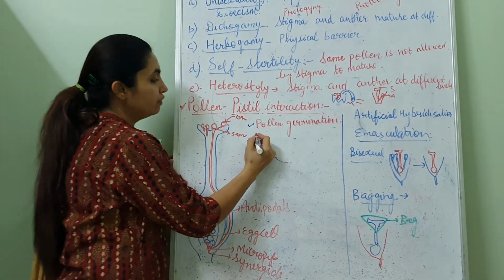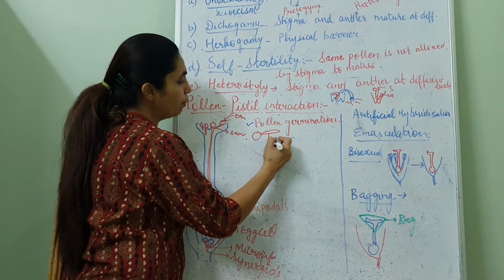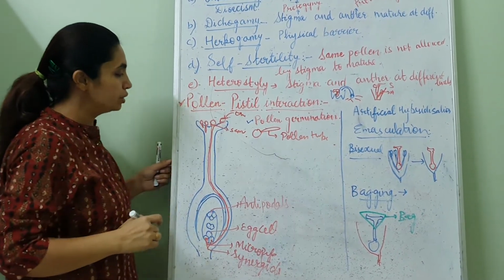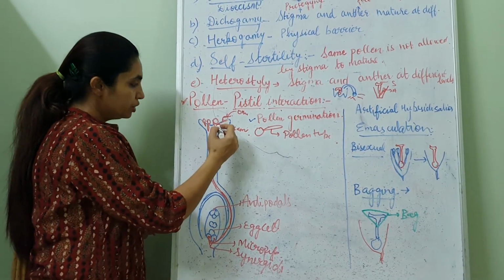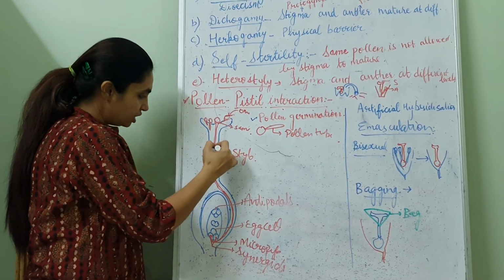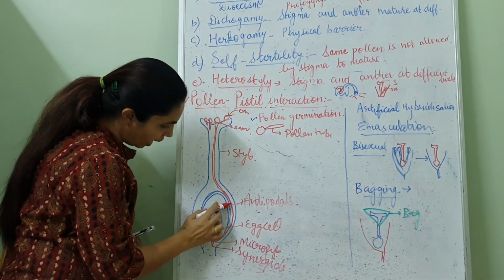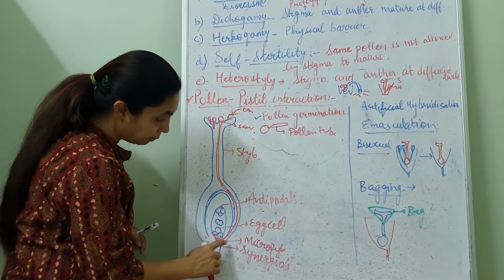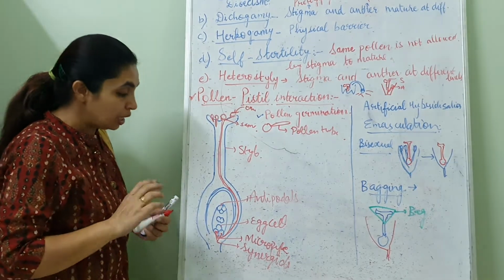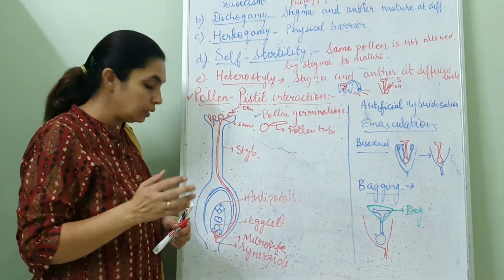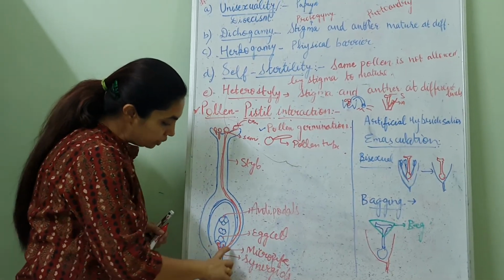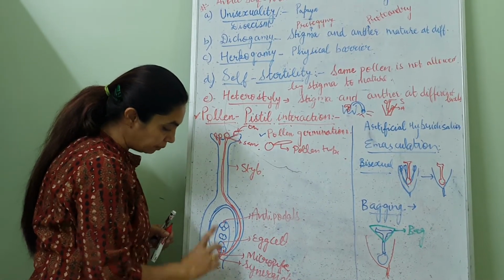When the pollen grain germinates, it forms a pollen tube. This pollen tube goes down in the style, through the cavity of the style, to the base of the ovule where the micropyle is. Micropyle is a small pore which allows the entry of oxygen and other things in the ovule. So the pollen tube enters through the micropyle.